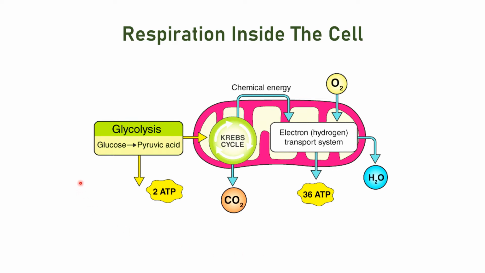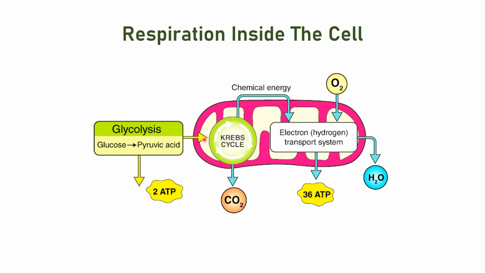Now, as we know, respiration takes place basically in two parts. First, the glucose divides into pyruvic acid, or you can say pyruvate. When glucose divides into pyruvic acid, the process is known as glycolysis. This process takes place in the cytoplasm of the cell, and during this process 2 ATP of energy is released. Clear? Now after that, this pyruvic acid will move inside the mitochondria.